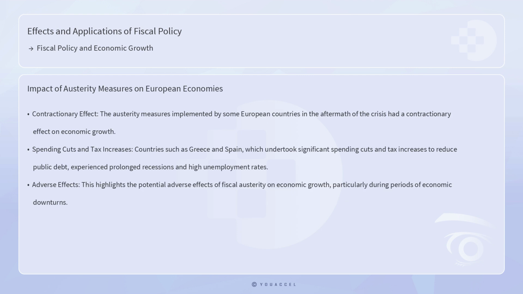In contrast, the austerity measures implemented by some European countries in the aftermath of the crisis had a contractionary effect on economic growth. Countries such as Greece and Spain, which undertook significant spending cuts and tax increases to reduce public debt, experienced prolonged recessions and high unemployment rates. This highlights the potential adverse effects of fiscal austerity on economic growth, particularly during periods of economic downturns.